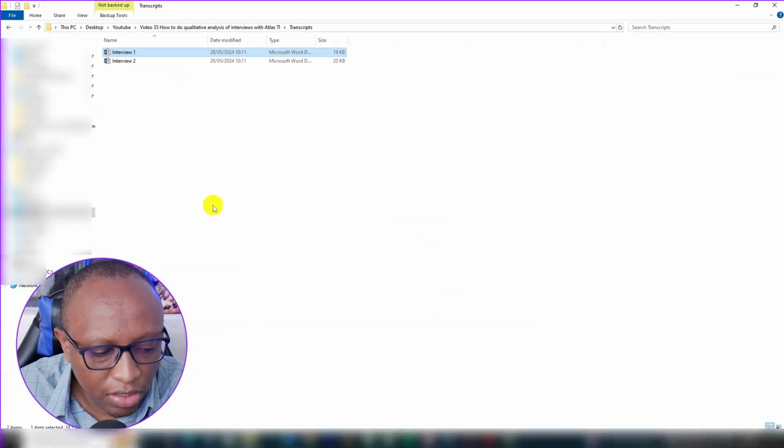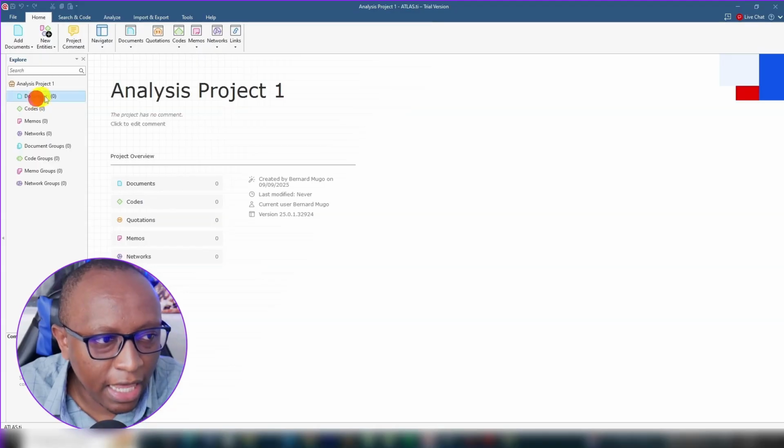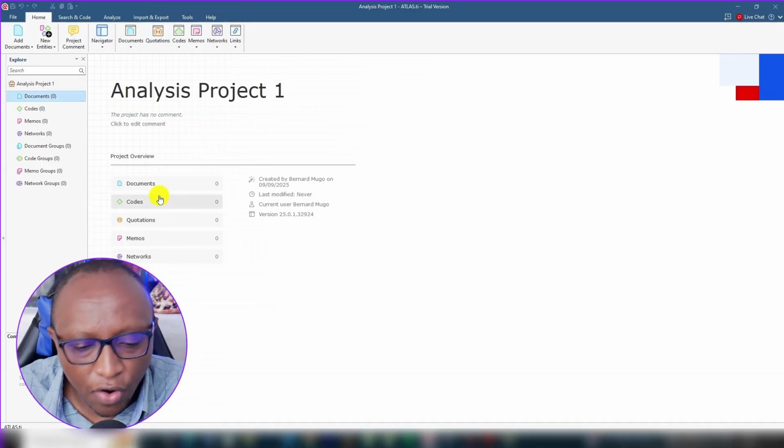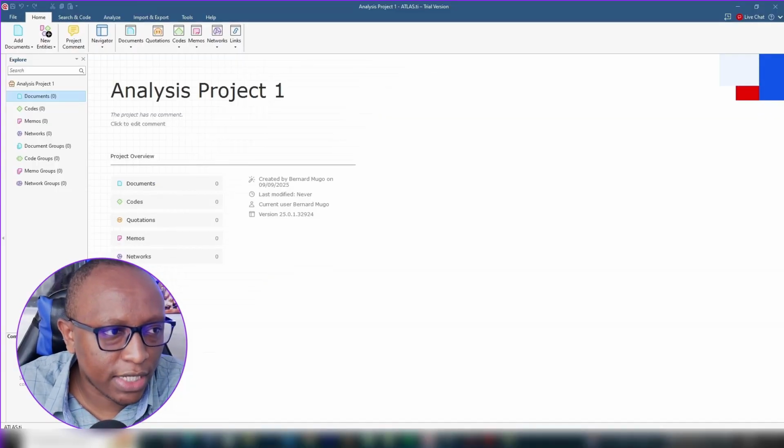I'm going to import these 2 transcripts into ATLAS.ti. How do I do that? I can either drag and drop them or import them using the import function. But before I go to that, I would just like to look at the main menus in ATLAS.ti.